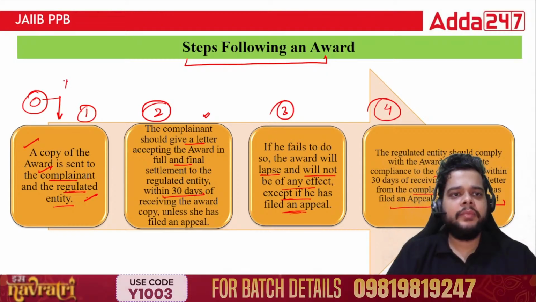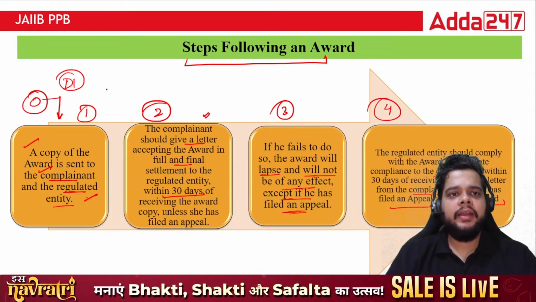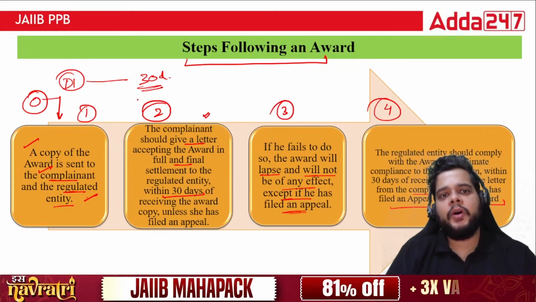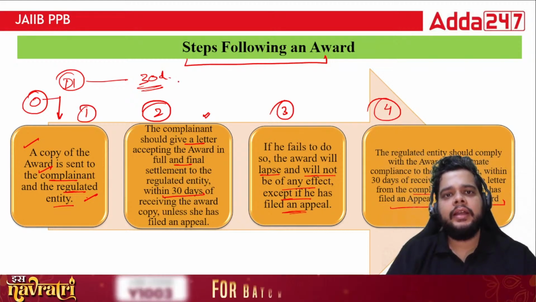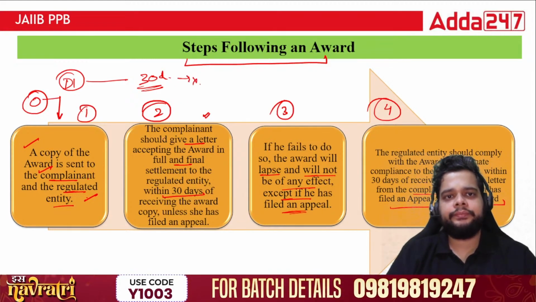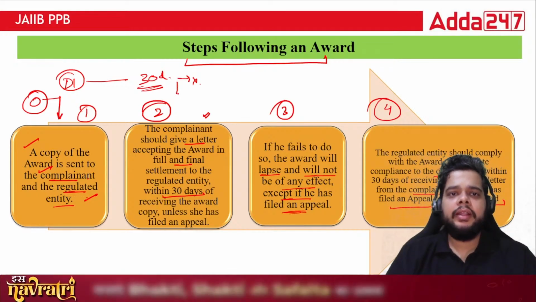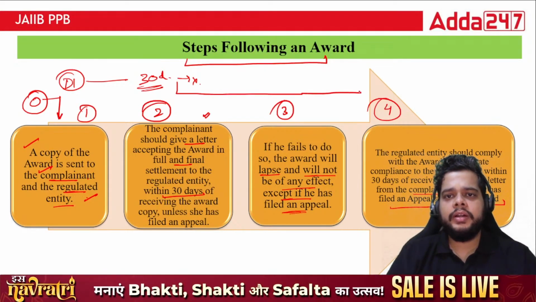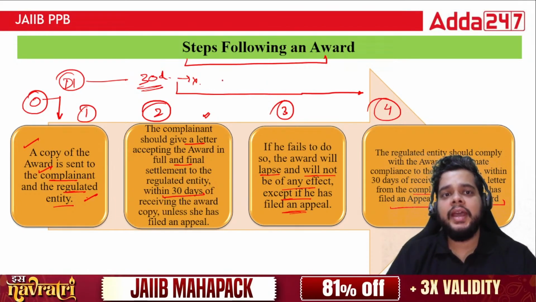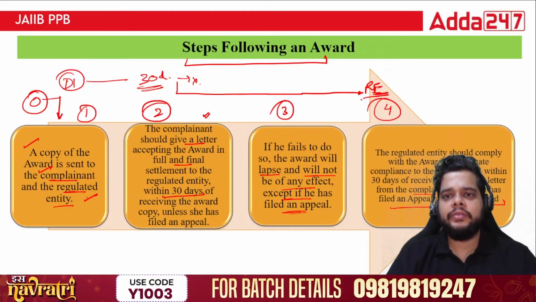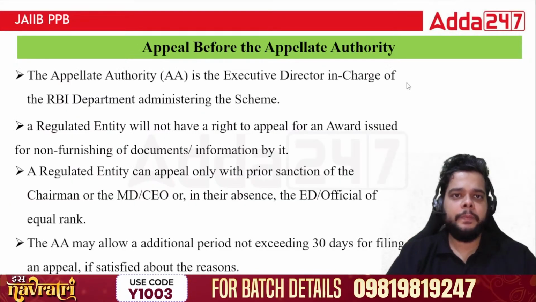From this day, let's suppose it is day one, if 30 days lapse and there is no acceptance from the complainant, then the award will lapse. But if the complainant accepts the award, then it will move to the fourth step, where within 30 days of receiving the acceptance, the regulated entity will provide the actual amount of compensation.